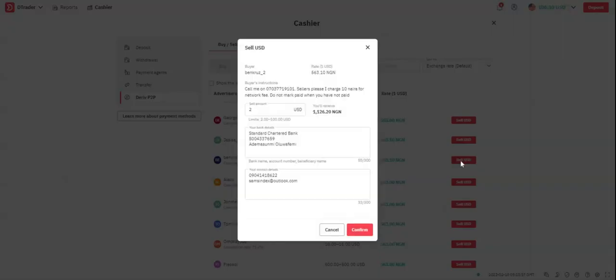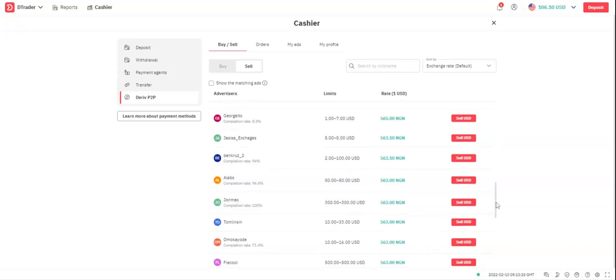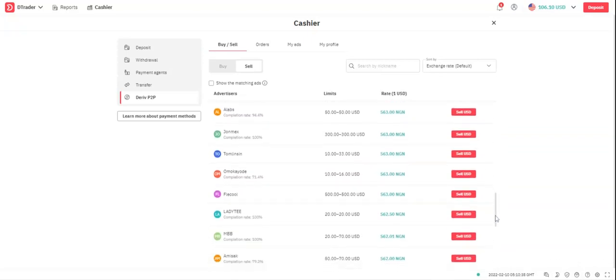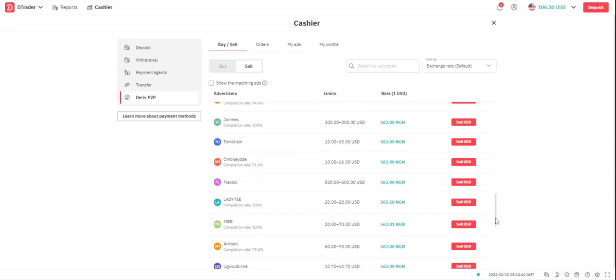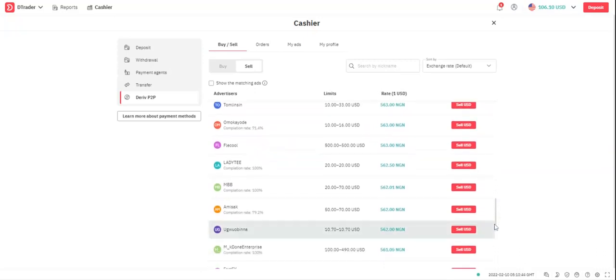Let me see this person. So this person has a number here, but his limit is 100 and I want to sell 106. So that means I'm not going to use him. So this person's limit is 300. This other person is 10 to 33, 71. Okay.